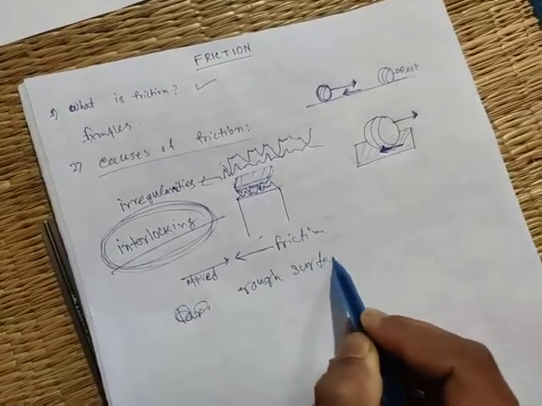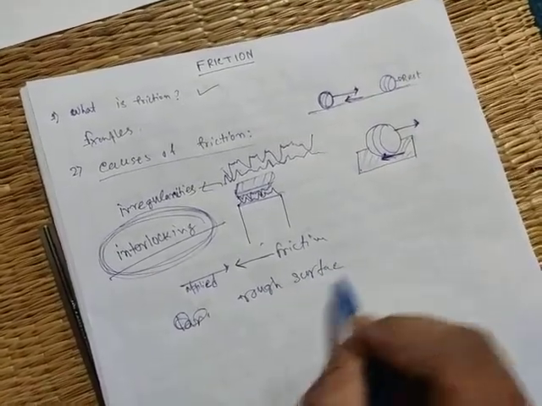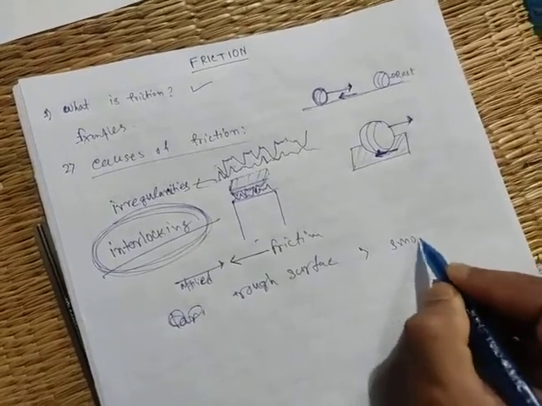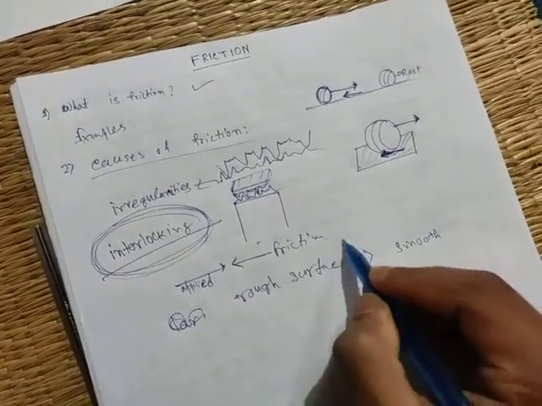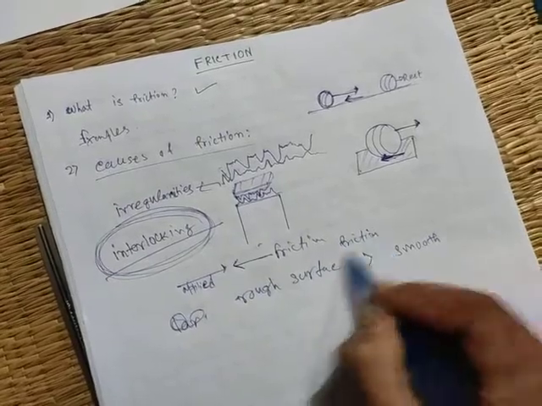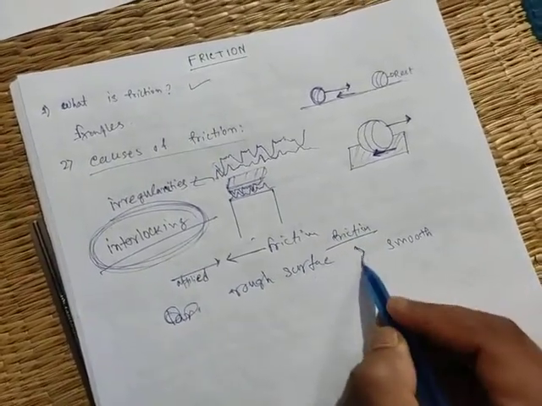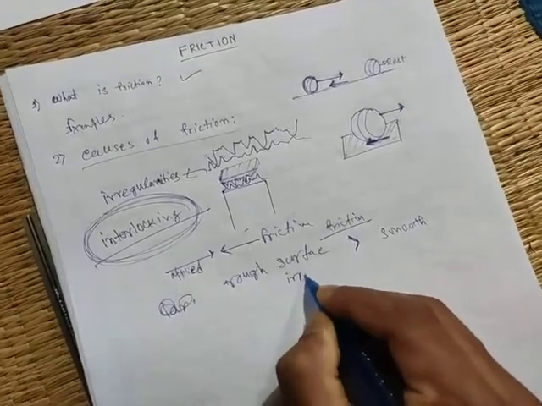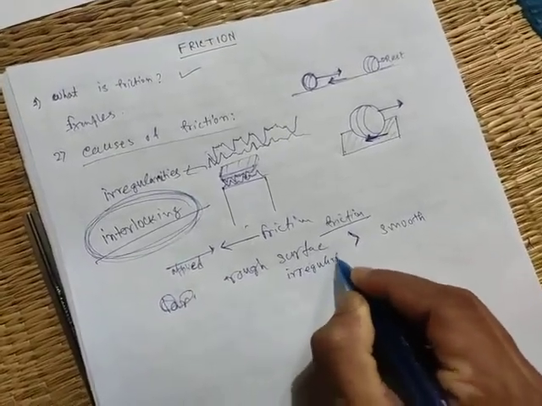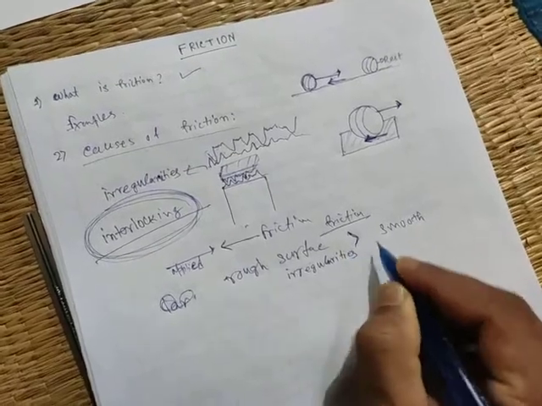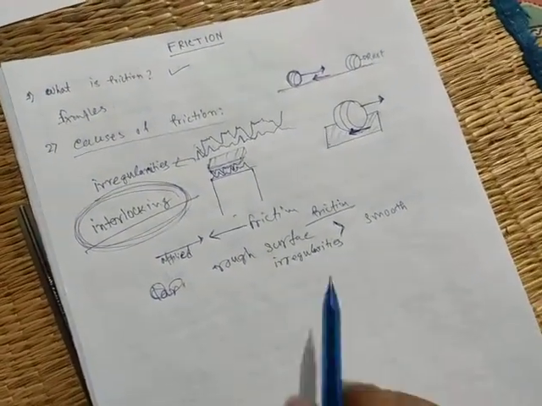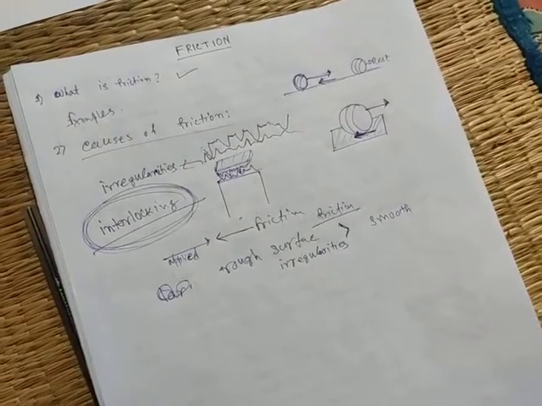A rough surface has greater friction than a smooth one because it consists of a large number of irregularities than the smooth surface.